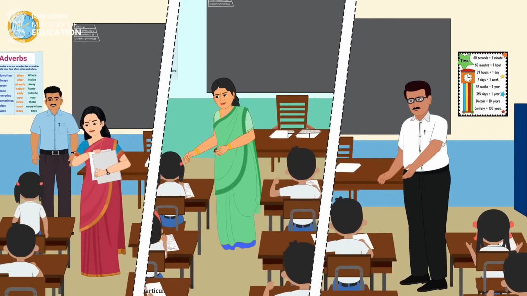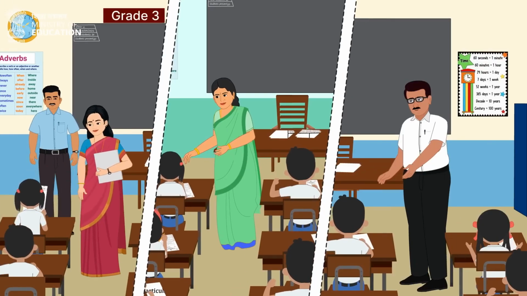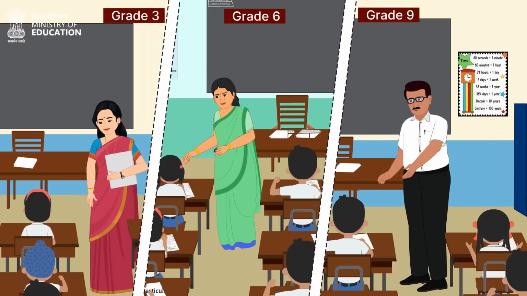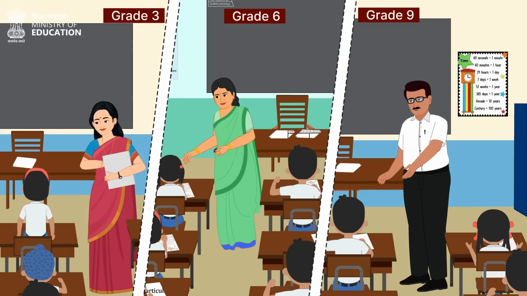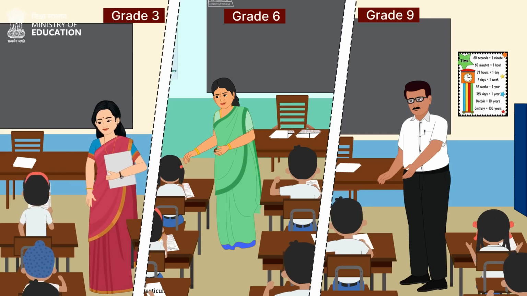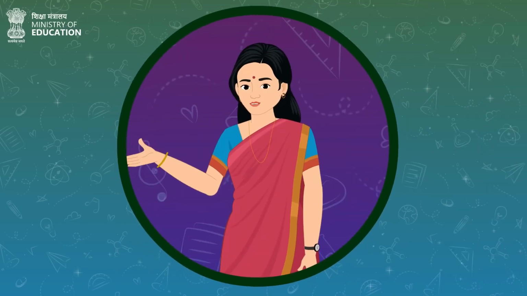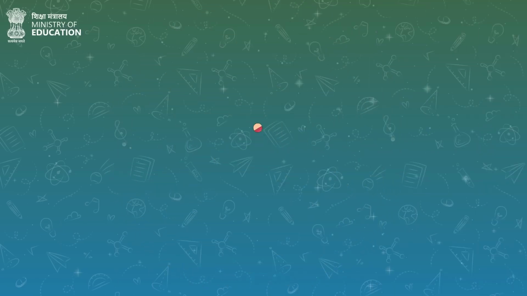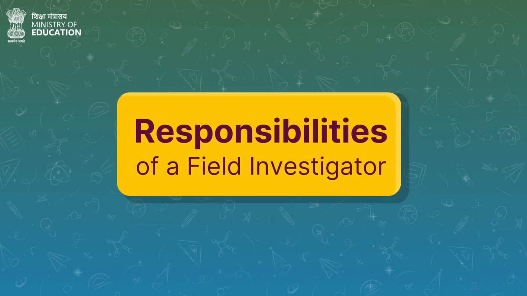Each grade under survey, that is grade 3, 6 and 9, in a sample school is assigned one Field Investigator (FI) by the District Level Coordinator PARAKH. Now that we know who a Field Investigator is, let us understand the responsibilities of a Field Investigator in PARAKH